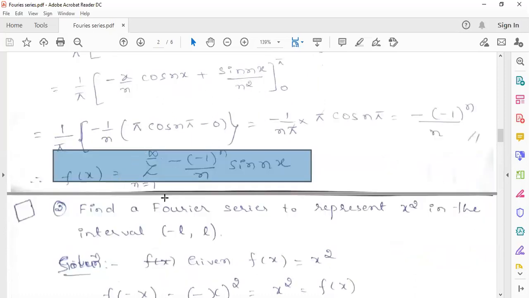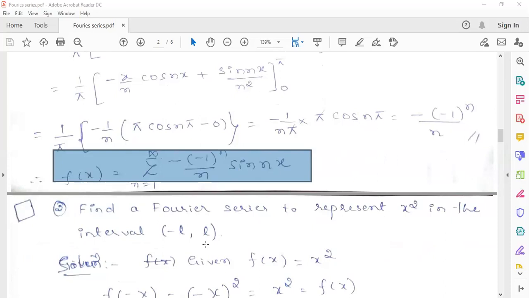Okay, so the next one is: find a Fourier series to represent x square in the interval minus L to L. Will you try this one, or can I explain directly? Wait, sir. You try. So just to start, the solution: find a Fourier series to represent x square in the interval minus L to L.